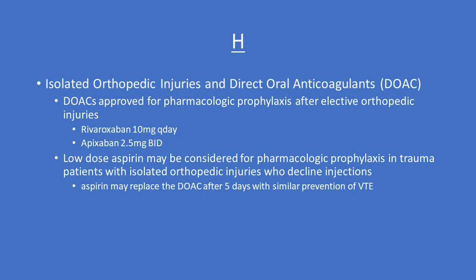The use of DOACs or aspirin may be considered in the setting of isolated orthopedic injuries, but only if the patient declines injection with enoxaparin or unfractionated heparin. Two DOACs are approved for pharmacologic prophylaxis after elective orthopedic injuries: rivaroxaban 10 milligrams Q-day and apixaban 2.5 milligrams BID.